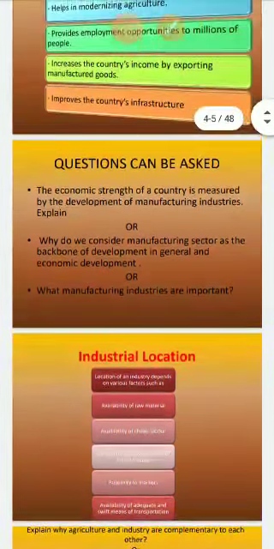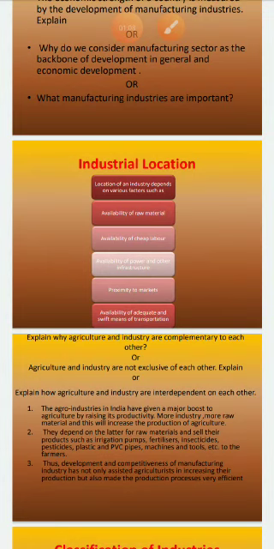Then industrial location. We have studied this in 8th standard also, and in 10th standard also. The location of the industry depends upon various factors such as availability of raw materials, availability of cheap labor, availability of power and other infrastructure, proximity to markets, and availability of adequate and swift means of transportation.